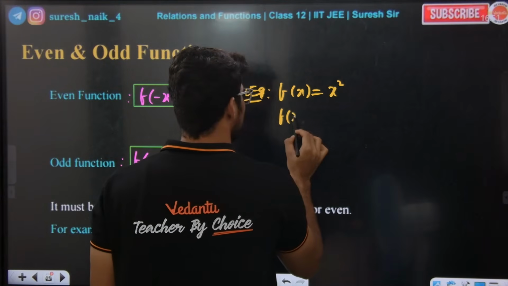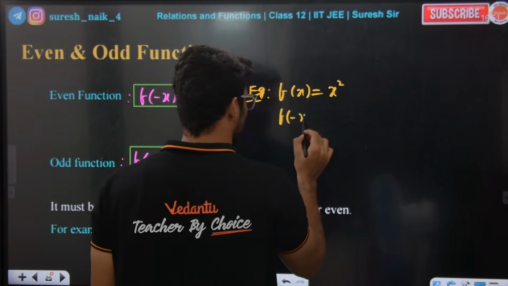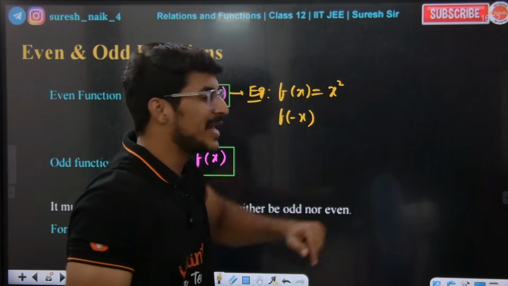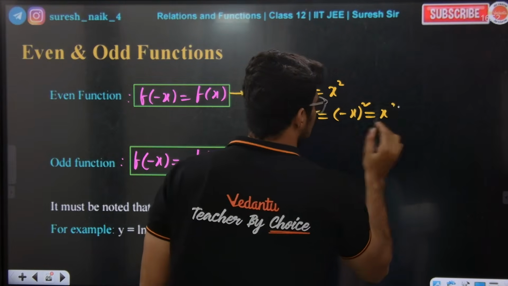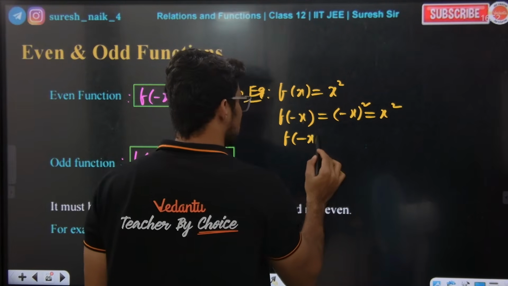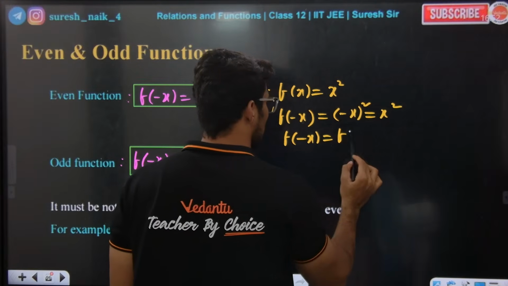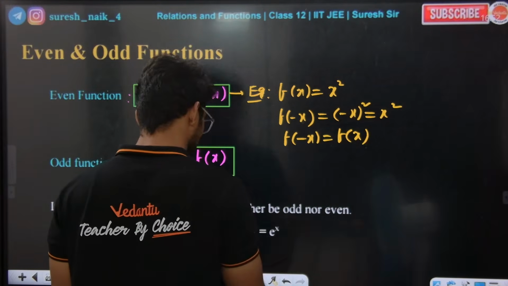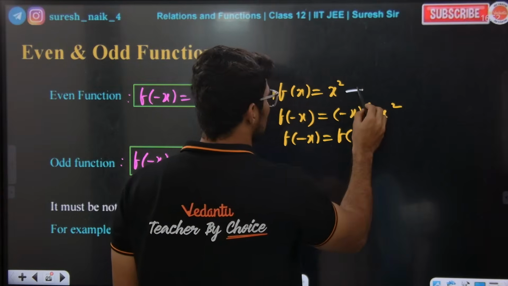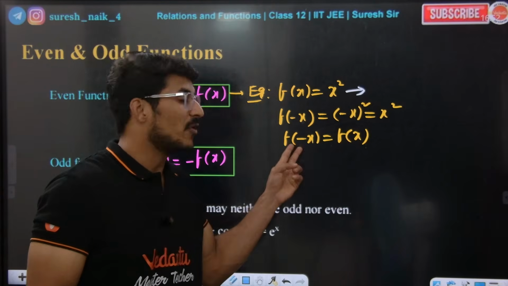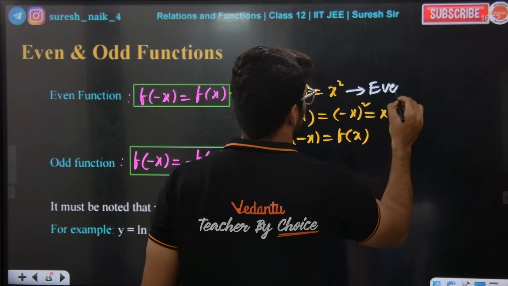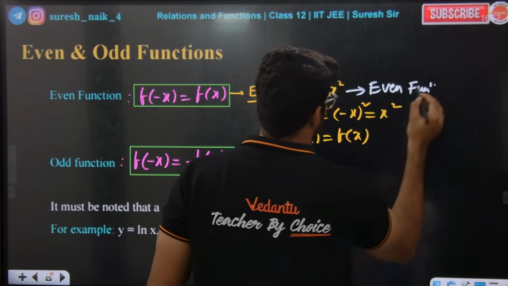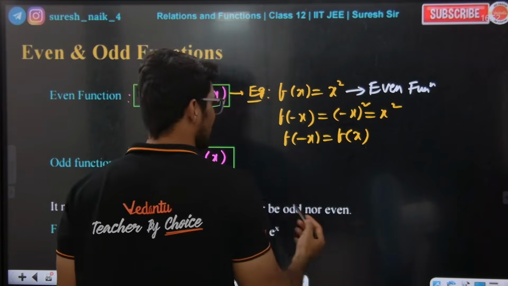If I replace x with minus x, which means if I find f of minus x, what am I going to get? Minus x whole square, which is x square. So f of minus x is equal to f of x. So this is an even function. Simple logic, very simple definition and a simple example as well.